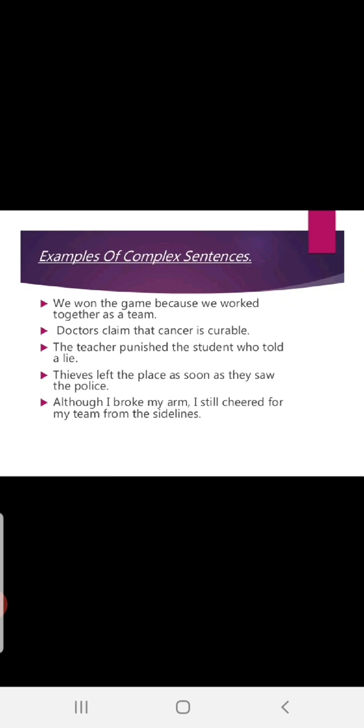Now, although I broke my arm, it is a dependent clause at the start. I still cheered for my team from the sidelines. See, it began with although and continued with the clauses.